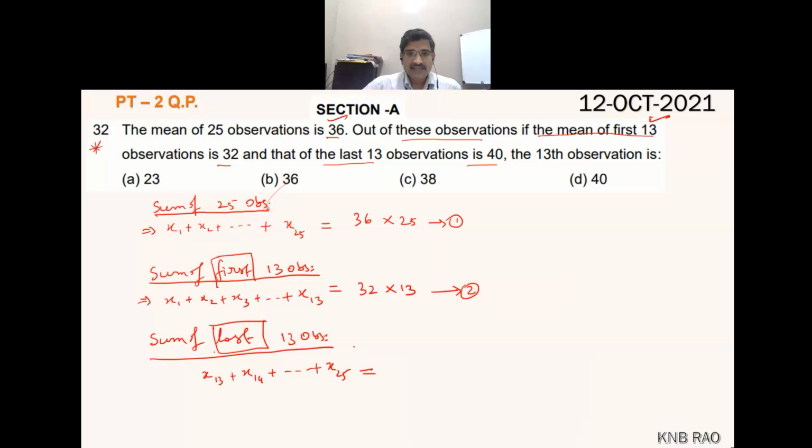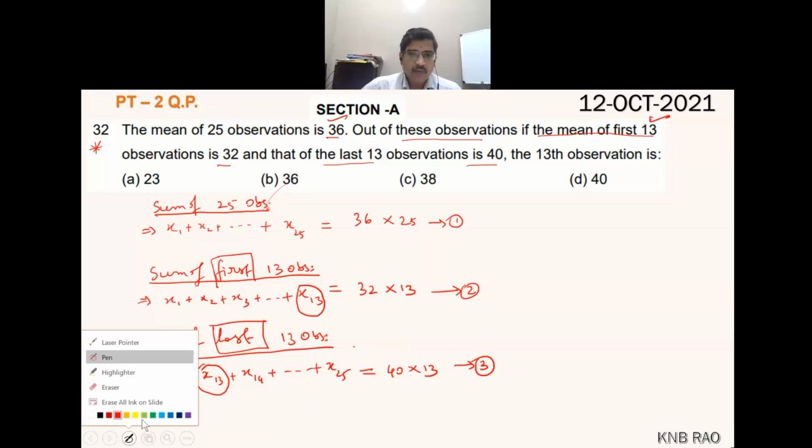Here, the last 13 fellows include this one fellow alone. 13 is common in both. Yes, X13 is common. The product of this mean is 40 into 13, and 13 fellows I have taken. This is equation number 3. Now, what is common, you have already observed: this fellow is a common fellow.